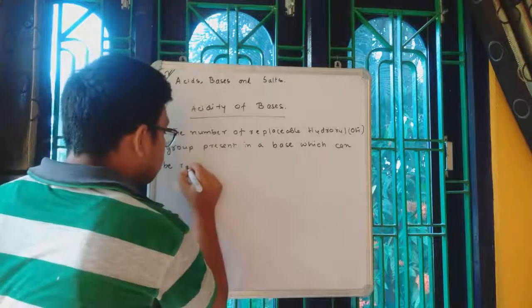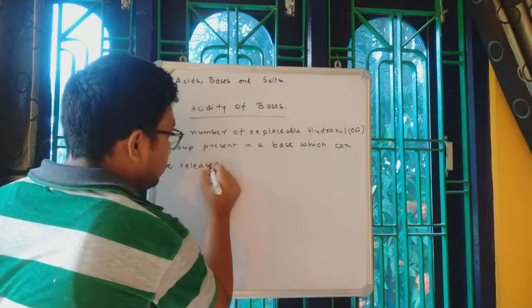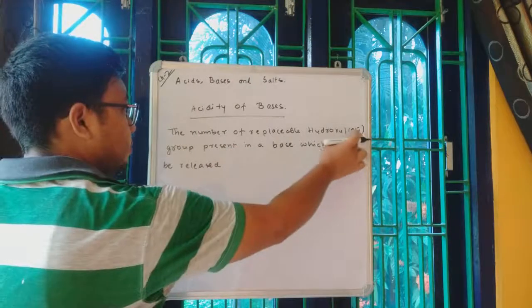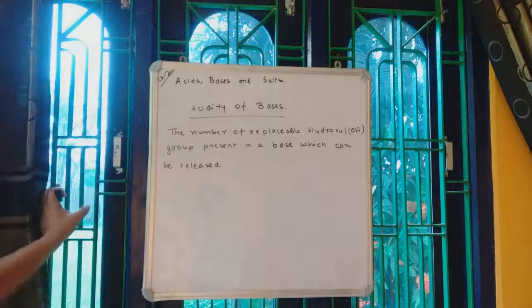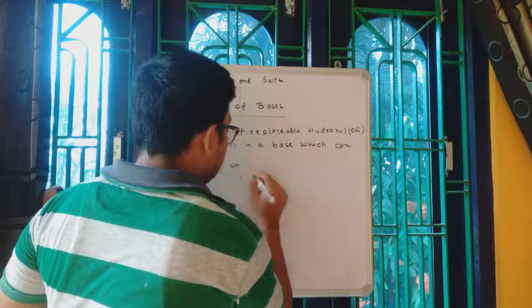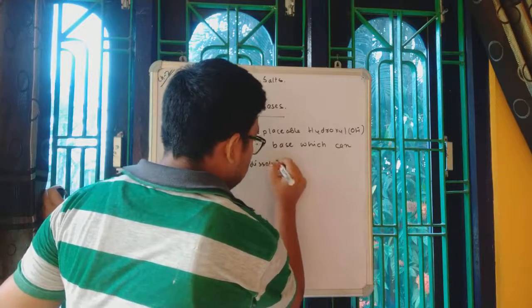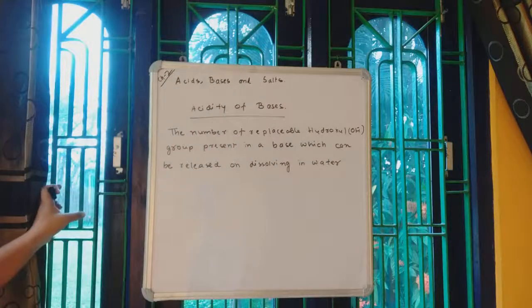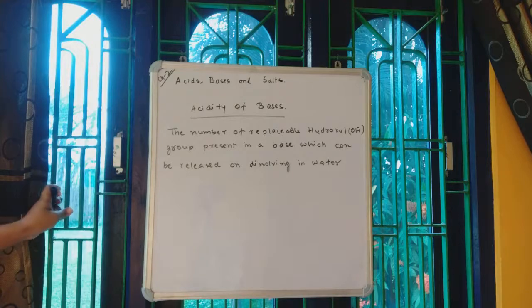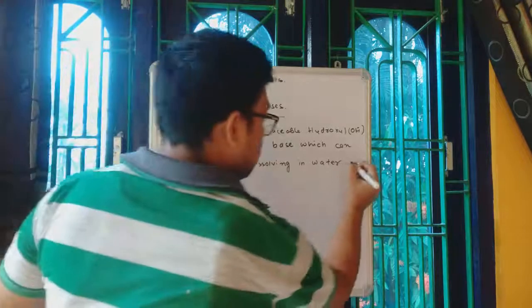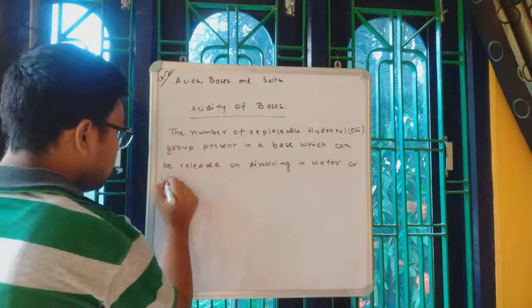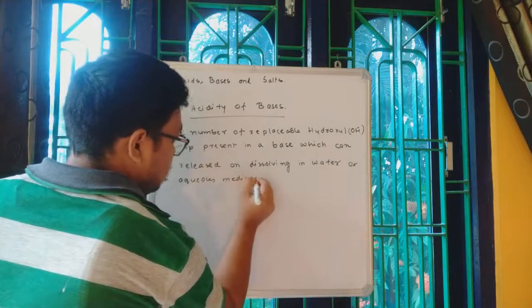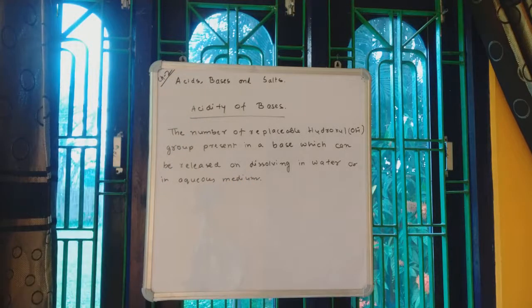It depends on how much OH minus it can actually release. The number of replaceable hydroxyl groups present in a base which can be released on dissolving in water or aqueous medium.